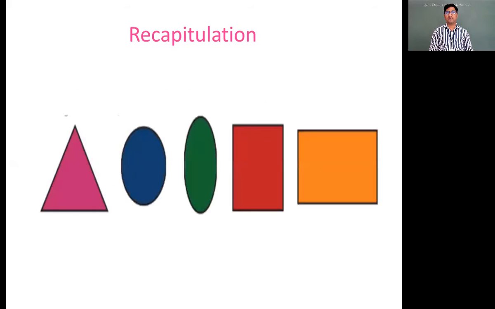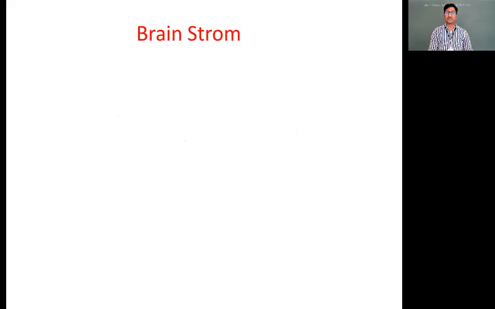Now moving forward, let's check these figures, what we call them. These two-dimensional shapes. First one is triangle, then circle, oval, square, and rectangle, and so on. Many things we have to consider as two-dimensional shapes. Okay, so moving forward, what we are going to learn today.